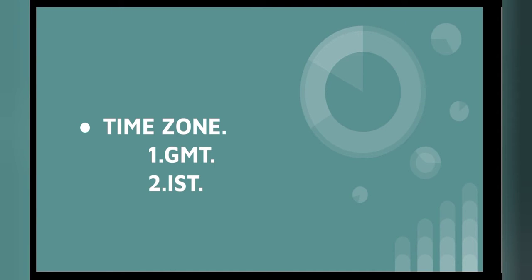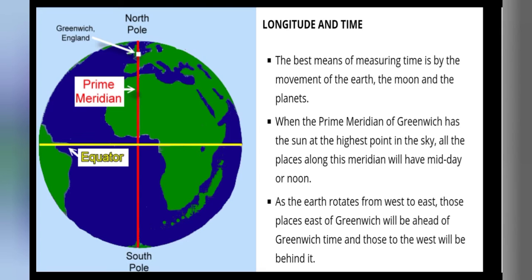Now we learn about time zones. Time zones are of two types. First, Greenwich Mean Time. Second, Indian Standard Time. Now we learn first GMT. Using the standard time or the standard meridian as the basic measure, we can know the time of any country with respect to GMT.